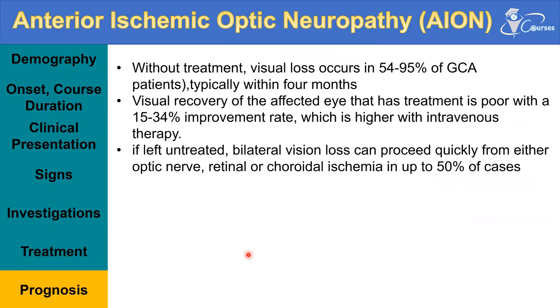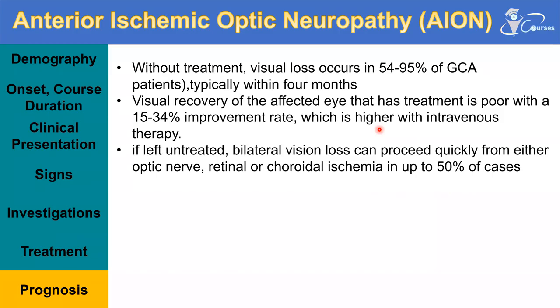Finally, the prognosis. What will be the prognosis? For those patients without treatment, visual loss occurs in 45 to 95% of giant cell arteritis patients, typically within 4 months. So this is a very devastating fate. Actually, those patients recover visual acuity very poorly, only 15 to 34%. The incidence of improvement can be a little bit higher for patients on treatment or intravenous steroids. However, we shouldn't place great hopes on that, because the main purpose of the treatment is to protect the other eye rather than to improve the vision of this eye.